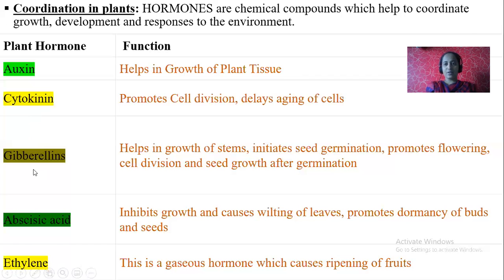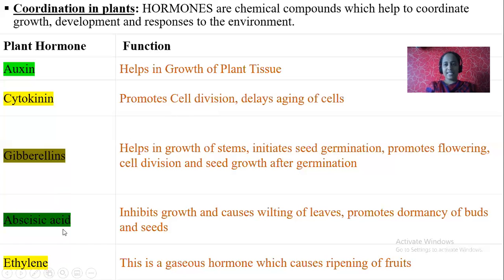Next, gibberellins. Gibberellin is one of the hormones. It helps in growth of stems and initiates seed germination. If the stem is growing, then which hormone is responsible for it? It's gibberellin. It also initiates seed germination. You might have seen seed germination. There should be one hormone which is helpful for seed germination. What is that hormone? It's gibberellin. It promotes flowering. The formation of flowers also takes place in the presence of gibberellin. Even cell division and cell growth after germination take place in the presence of gibberellins. These are the functions of gibberellins.